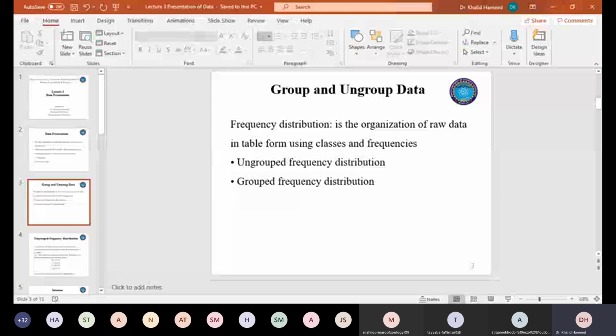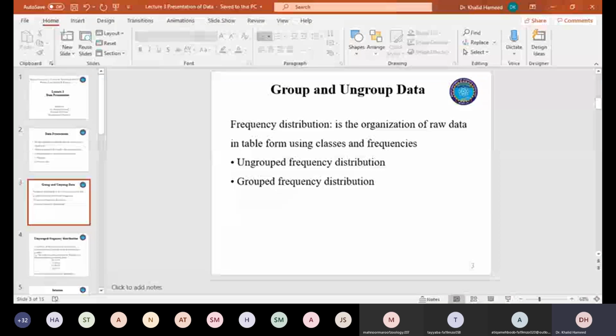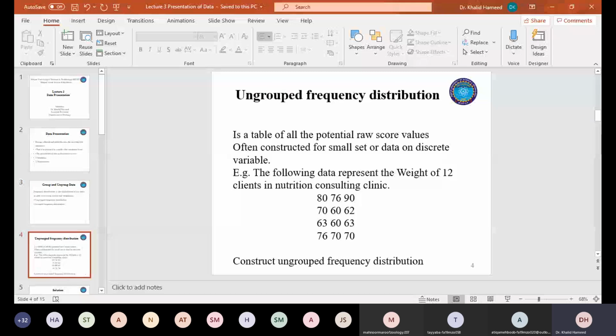And then we have continuous scales. One is the interval scale, and another one is the ratio scale. So we're going to start with the continuous data, ungrouped frequency. So just look at this data set, and we need to represent the data set in a table without grouping it.